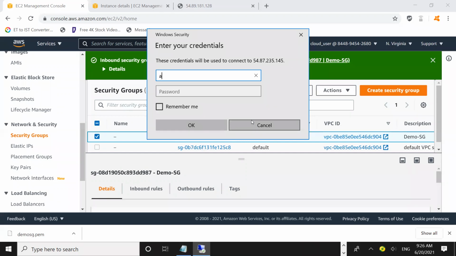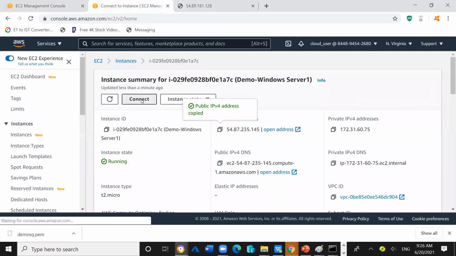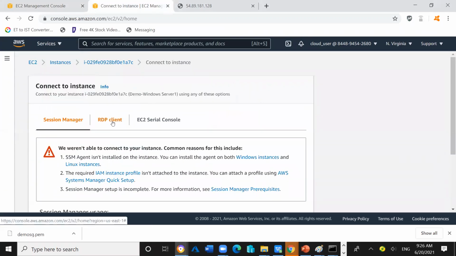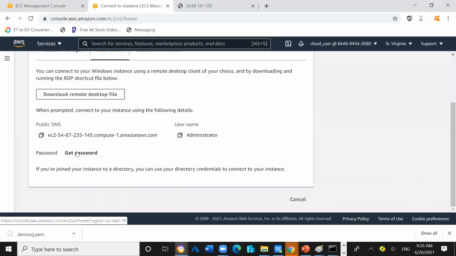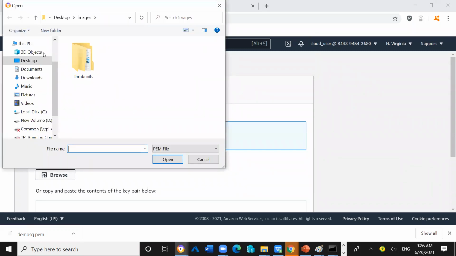Now type the username administrator and enter the password. Password, yes. From here I will get the password. Click on connect. RDP client. Get password. Browse the demo.sg key pair file, which is located inside the downloads folder.